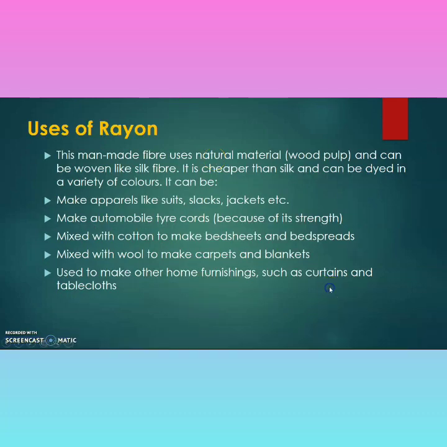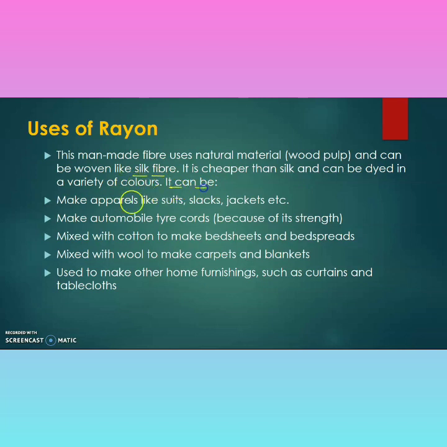Uses of rayon. This man-made fiber uses natural material, wood pulp, and can be woven like a silk fiber. I have told you earlier, this resembles natural silk, but it is not natural silk. That's why it is very cheap. It is cheaper than silk and can be dyed in a variety of colors.